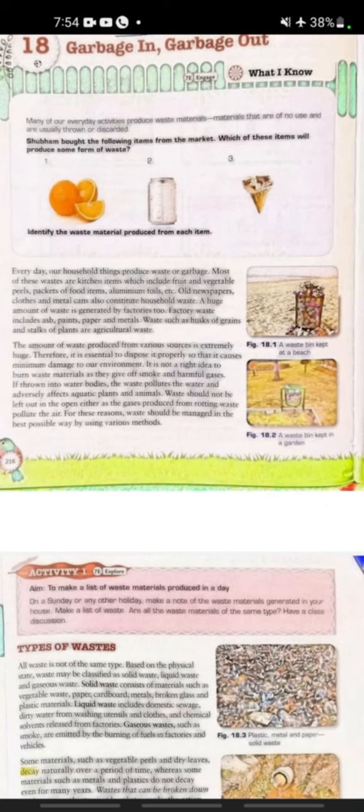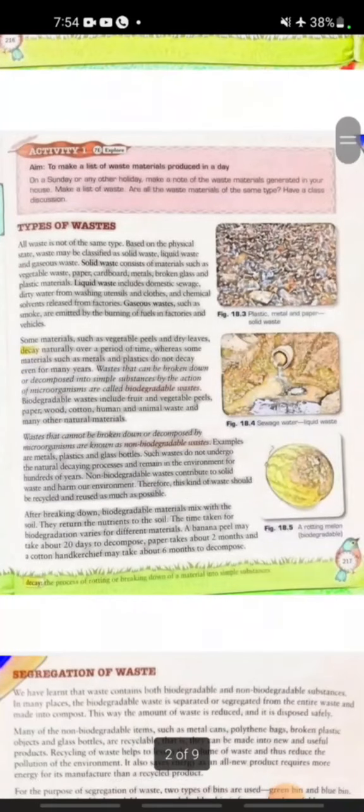Garbage in, garbage out. Firstly, we discuss the types of waste. We know that there are three types of waste. Solid waste consists of materials such as vegetable waste, paper, cardboard, and metals. Liquid waste includes water from washing utensils and clothes, and chemical solvents released from factories. Gaseous waste is emitted by the burning of fuels in factories and vehicles.